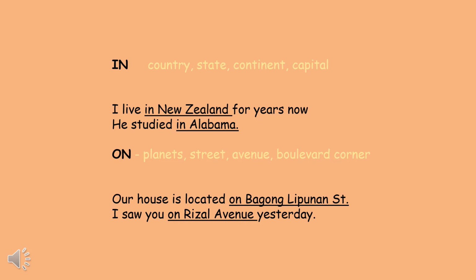Another is, he studied in Alabama. Since Alabama is a state, therefore, we say in. We use on, for example, our house is located on Bagong Lipunan Street. Since Bagong Lipunan is a street, therefore, we should use on. Another is, I saw you on Rizal Avenue yesterday. Since we're talking about Rizal Avenue, therefore, it is better to use on.